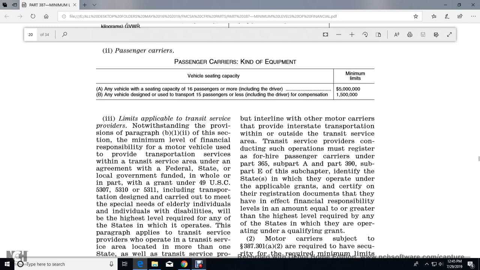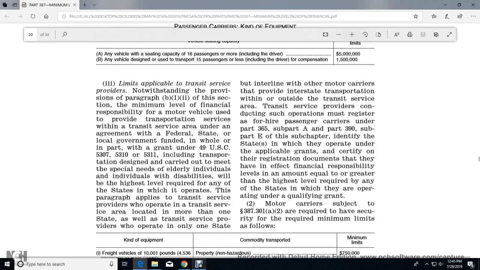financial responsibility for motor carrier vehicles providing transportation service or transit service under an agreement with federal, state, and local government, funded in whole or in part by a grant under Title 49 U.S. Code 5307, 5310, or 5311, including transportation designed and carried out to meet the special needs of elderly individuals and individuals with disabilities. It will be the highest level required in any of the states in which it operates.